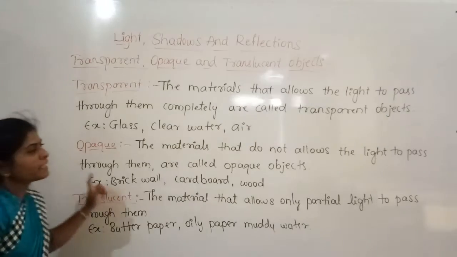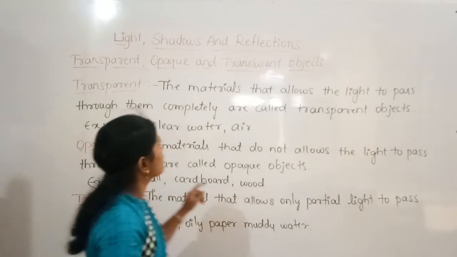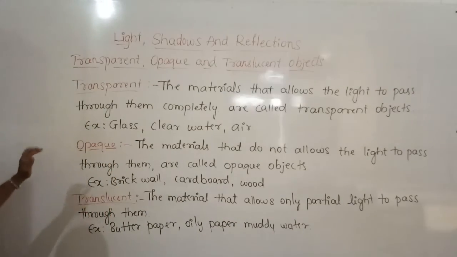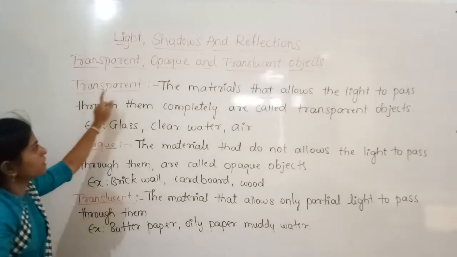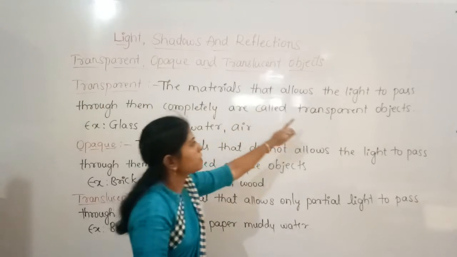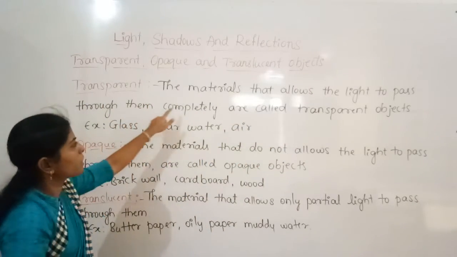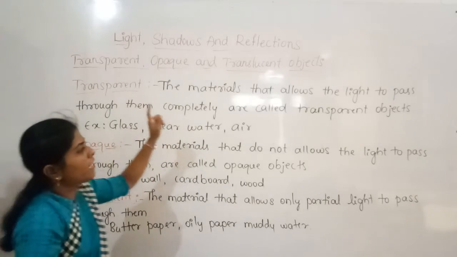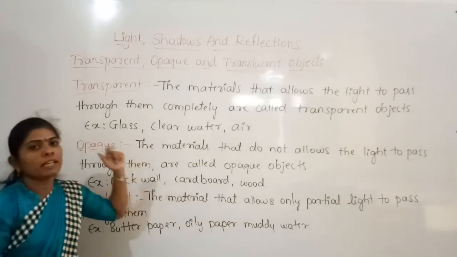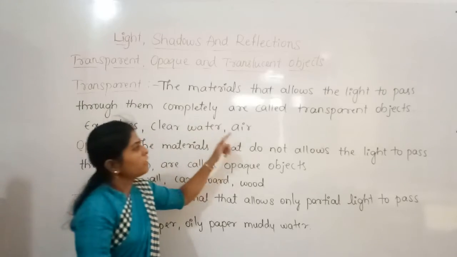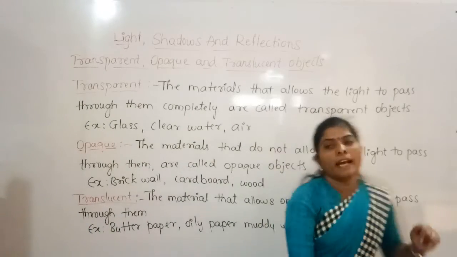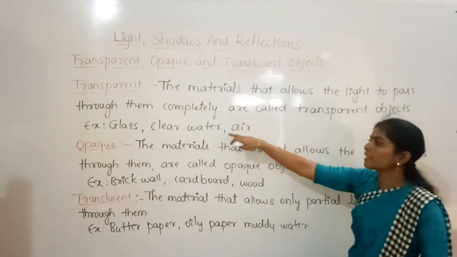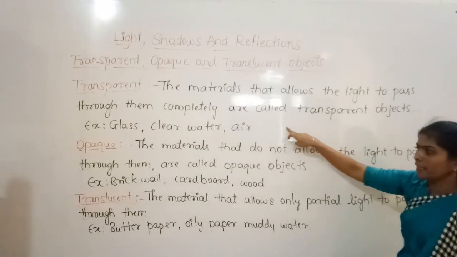So there are three types of materials: transparent, opaque and translucent objects. The transparent means the materials that allow the light to pass through them completely. The complete light they allow to pass through them, so that we can see through them clearly. So they are called transparent objects. And examples for transparent objects are glass, clear water and air.